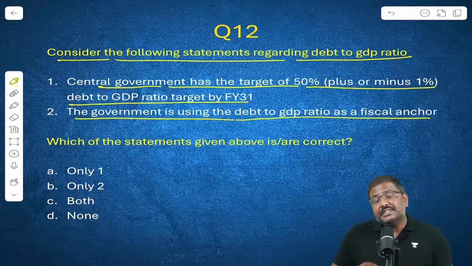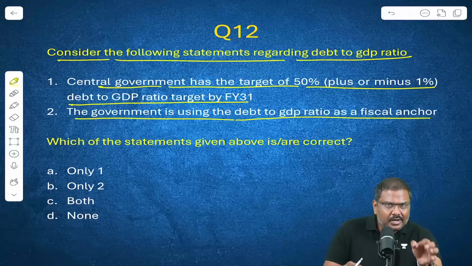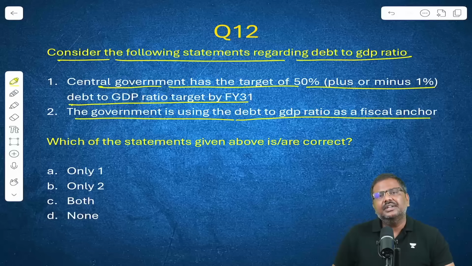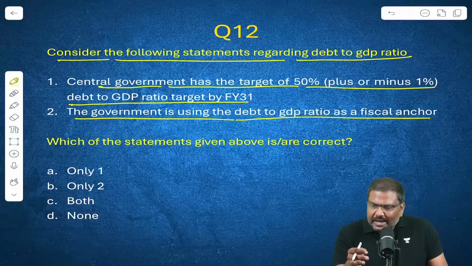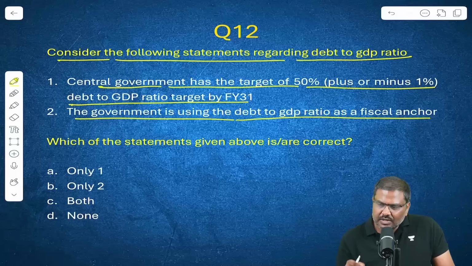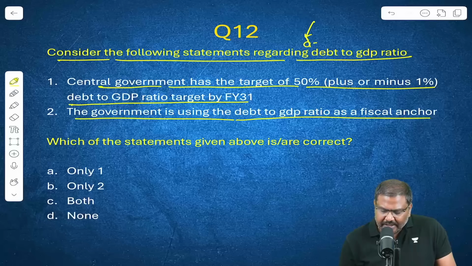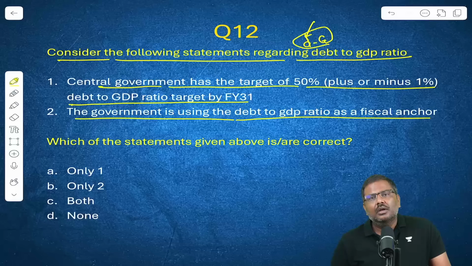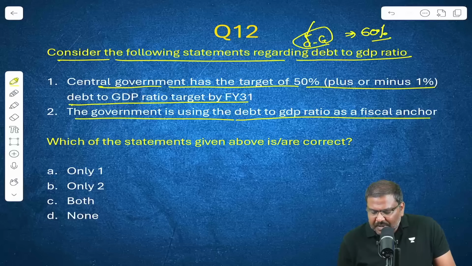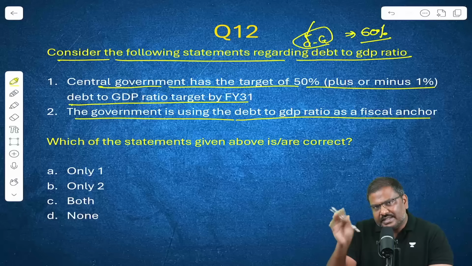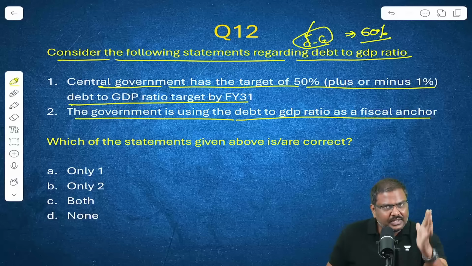According to the original Fiscal Responsibility and Budget Management Act, the focus was reducing revenue deficit and fiscal deficit. There was FRBM review committee set up, which was headed by Mr. N.K. Singh. And this committee recommended that rather than focusing on the reduction of only RD and FD, we should focus on the reduction of debt to GDP ratio. The target that was given by the committee was overall 60%, of which 40% target is for the center, 20% target is for the states.